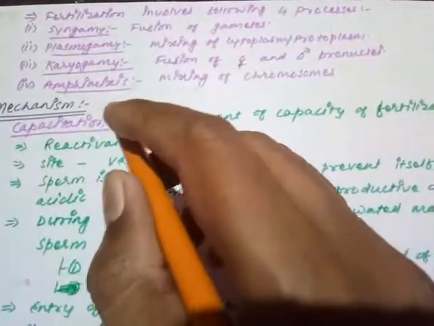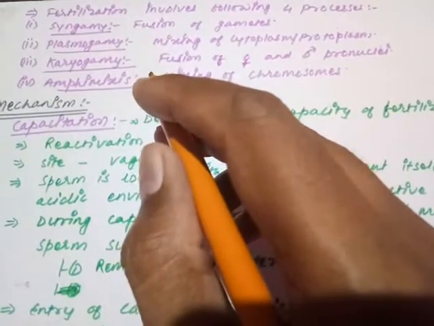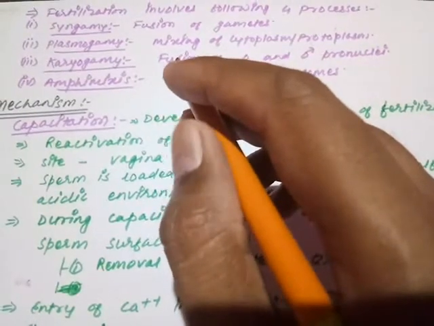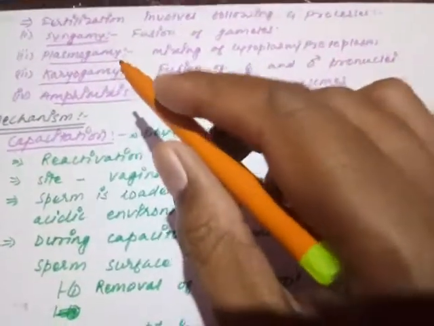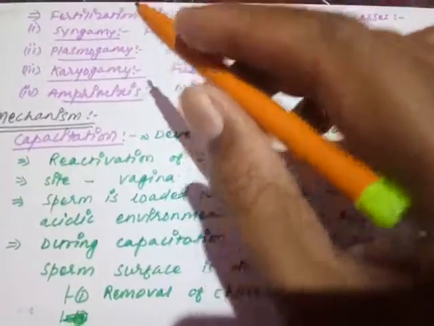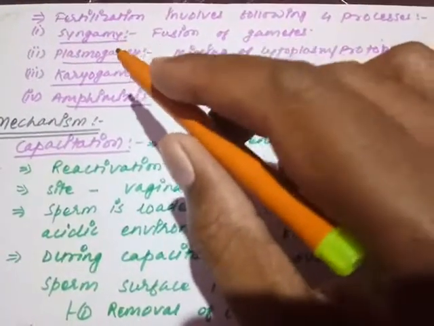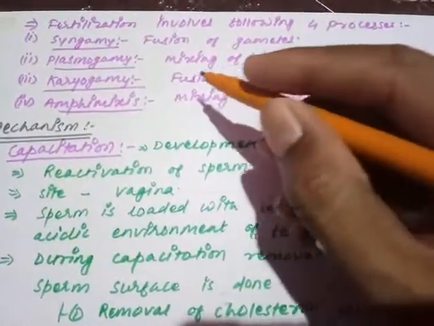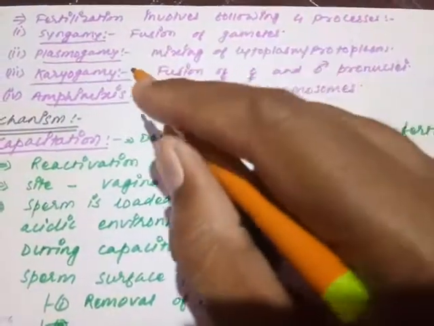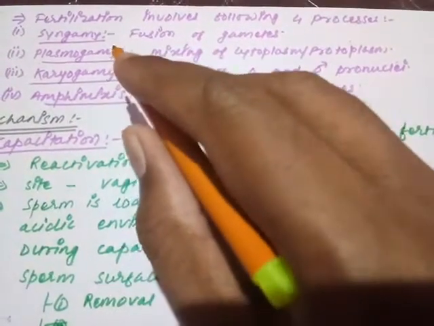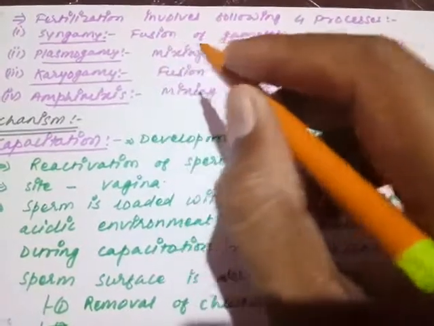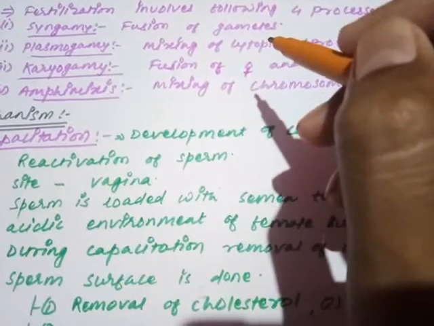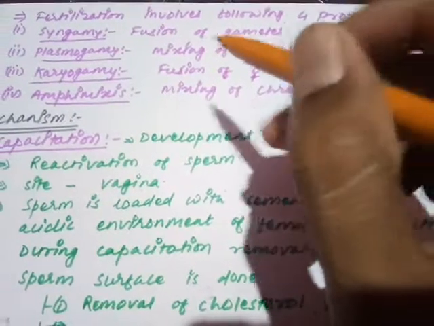When we discuss the process of fertilization, fertilization is basically the fusion of male and female gametes, the fusion of male and female sex cells. But the fusion involves 4 different types of processes. What are these processes? Just try to understand. The first process during fertilization is called syngamy. Syn means together, gamus means marriage, you know very well. During pollination we already understood that word gamus. Syn means together, gamus means fusion. So syngamy means that when fusion of gametes occurs, the fusion of sperm and oocyte, sperm and ovum, that is called syngamy.